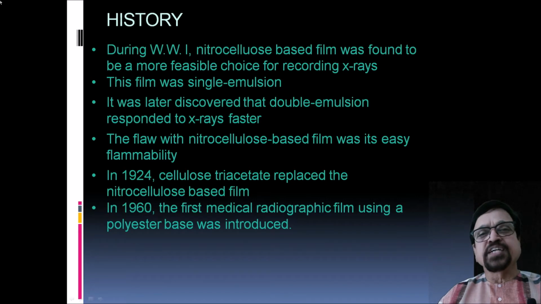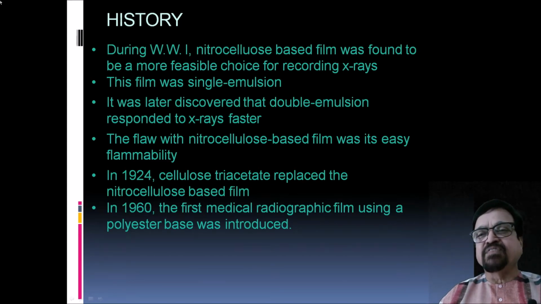So during storage, there was a possibility that some accidents can occur and the films can get burnt. In 1924, cellulose triacetate replaced the nitrocellulose based films. So first it was glass, then it was the cellulose base, and then ultimately it went to a polyester base. So these were the developments of the film.